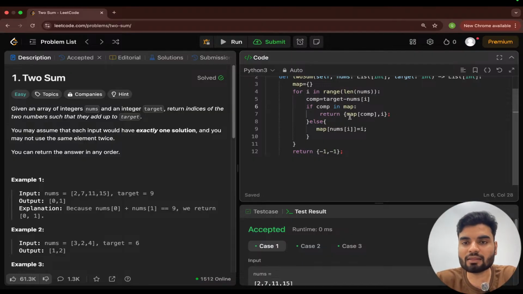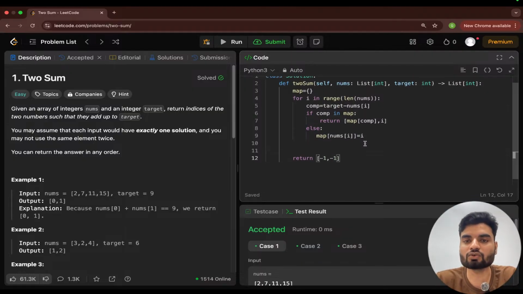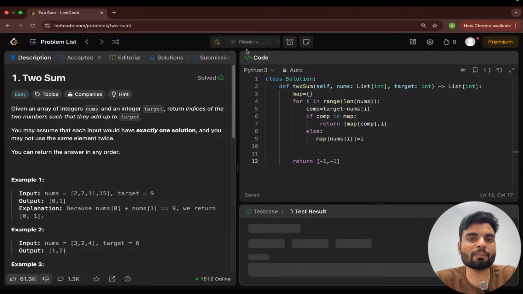And now once you've done this, you need to return, but you will not use curly braces in Python. The rest is the same, but you will not use curly braces. You just use square brackets. That is the syntax they have. Else, I'll use my colon here, and I'll remove these curly braces. And again I'll return this, and again you don't use the curly braces, that is for the map, and here you use this. So this is the complete code for Python.